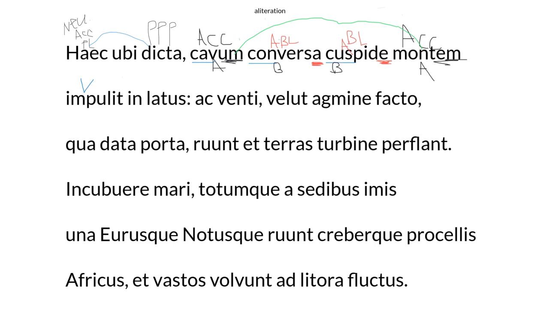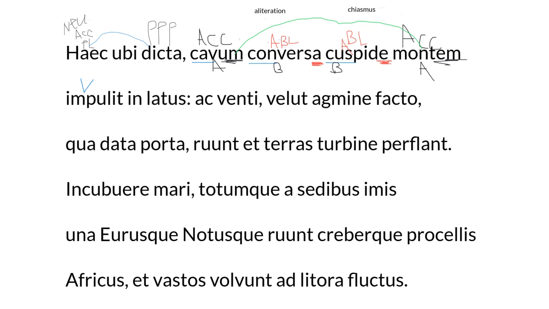Hopefully you saw this literary device going on. I love this one. You got the turned tip is literally inside of the hollow cave. So you can see how he's hitting the middle of the cave. So nice chiasmus is going on there with the ABBA, which really helps to paint the picture of what's going on. So he struck the hollow mountain with a turned tip into the side, or in the side. In latus here,